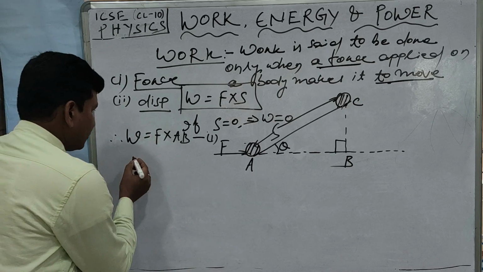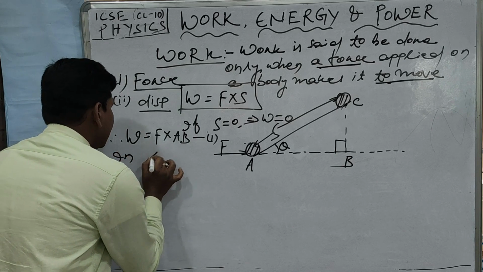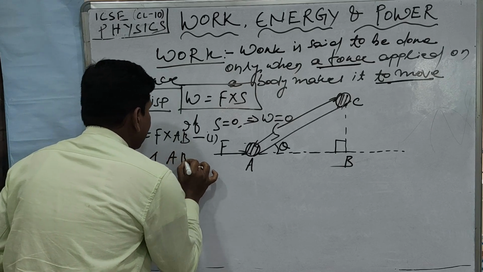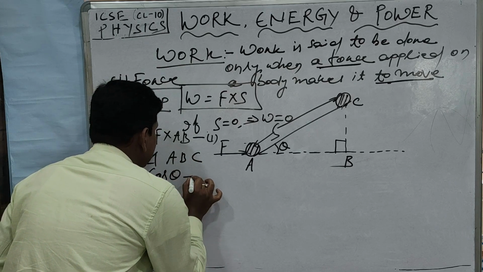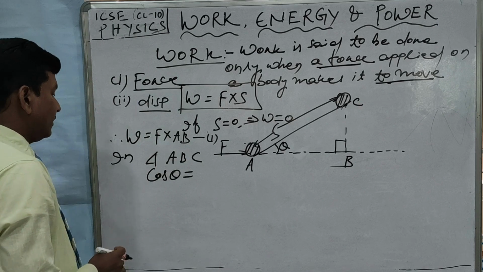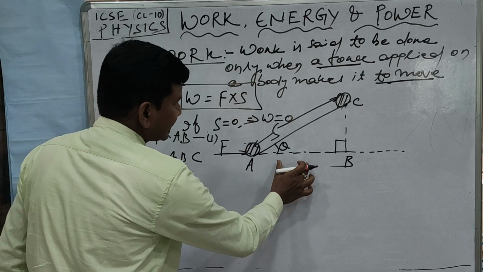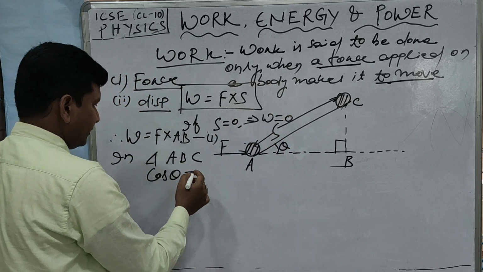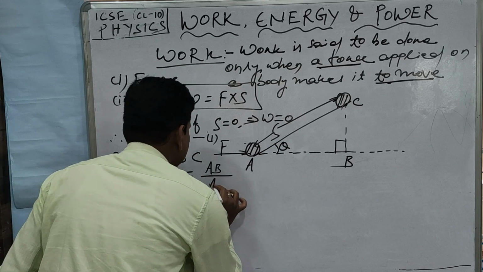So in the triangle ABC, cos theta is equal to, what is the formula of cos theta? Cos theta is equal to base divided by hypotenuse. Which is the base? AB divided by AC.